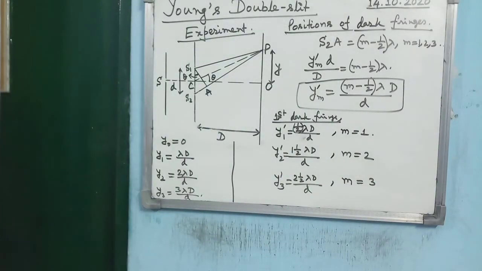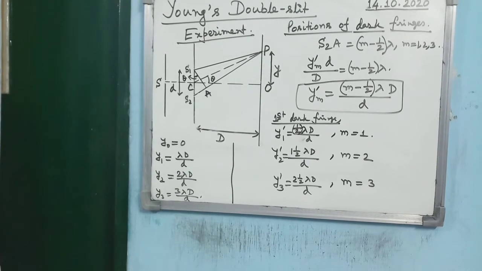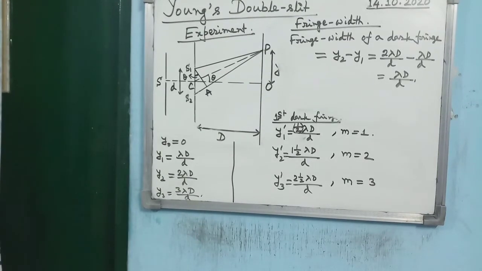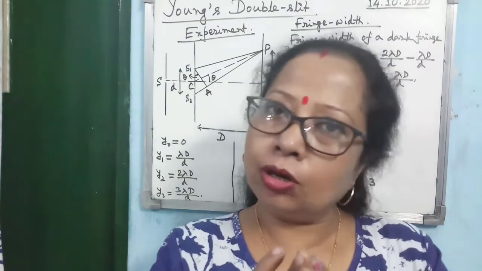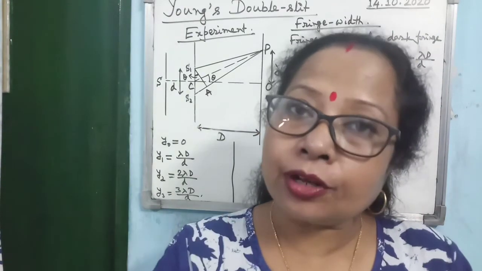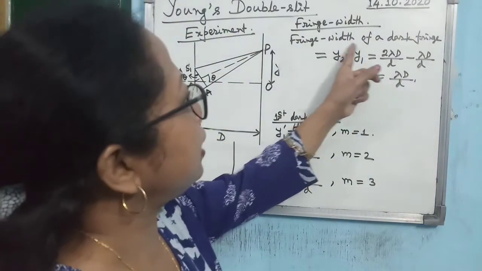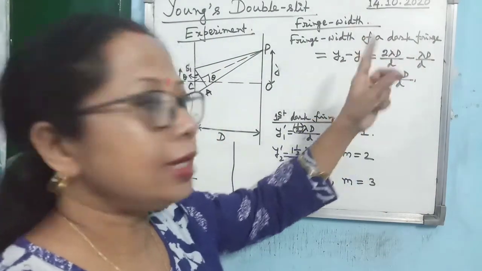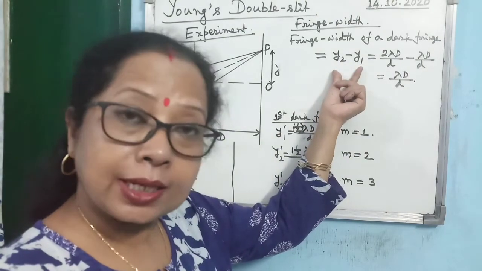Alright, now we will find out the fringe width. Now if you want to find out the fringe width, as we know that between two bright fringes there is a dark fringe, and between two dark fringes there is a bright fringe. So if you want to find the fringe width of a dark fringe, then you have to subtract the positions of two bright fringes, isn't it?